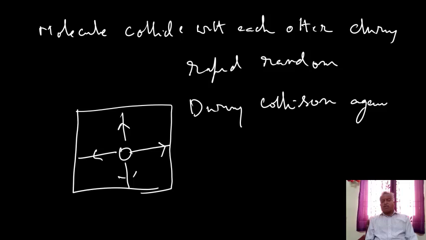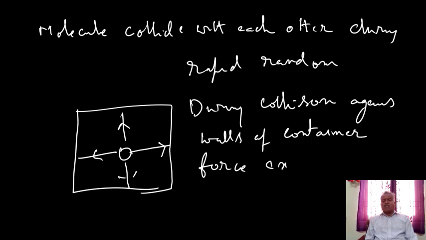During collision against the walls of the container, some force is exerted on the walls.